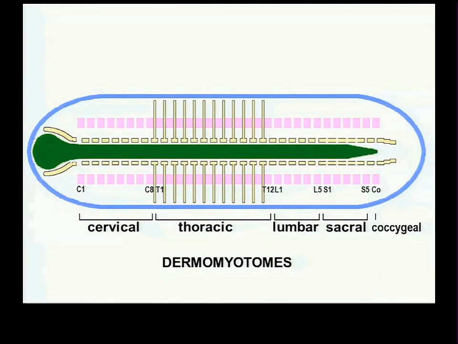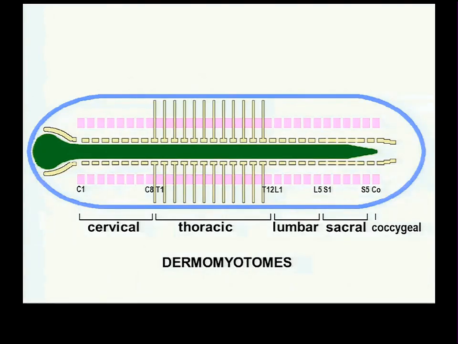9, 10, 11. If I were in charge, I would not have called that the last of the thoracic dermamyotomes, because it's below the chest. But whoever named these things said, no, we're going to say that that is the last of the thoracic dermamyotomes, even though it's not in the chest, it's below the chest. It's more closely related. And therefore, if that's the last of the thoracic, you have 1, 2, 3, 4, 5 lumbar, 1, 2, 3, 4, 5 sacral, and there's only 1 coccygeal.